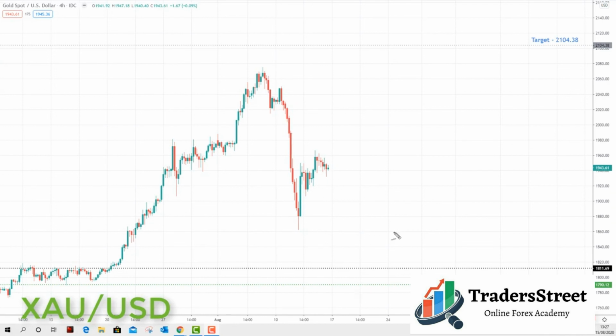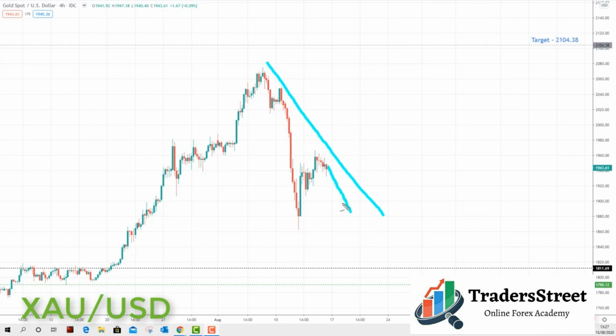Any further declines down towards the 1811.69 is going to provide us with an opportunity to start to look for bullish setups once again in this market. And this deep sell-off actually is quite a good thing if we are going to get further moves up, because to the highs and to the next key of resistance at 2104.38, we actually have the opportunity here potentially for very good risk to reward setups.